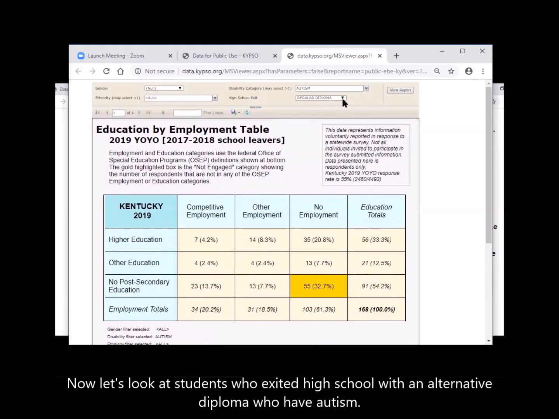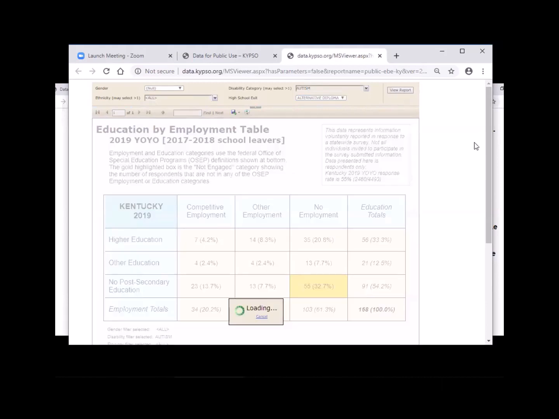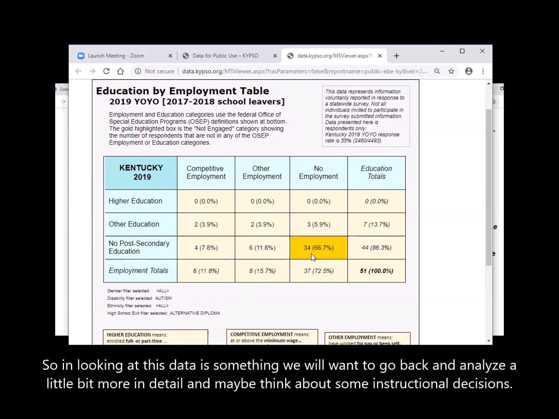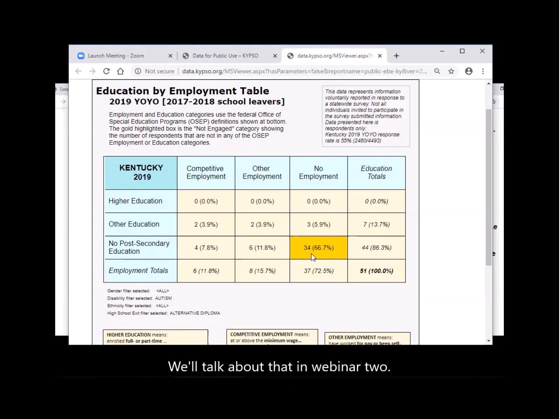Now let's look at students who exited high school with an alternative diploma who have autism. We'll notice that our unengaged in post-secondary activities has jumped considerably to 66.7%. So this is data we'll want to go back and analyze in more detail, and maybe think about some instructional decisions. We'll talk about that in webinar 2.